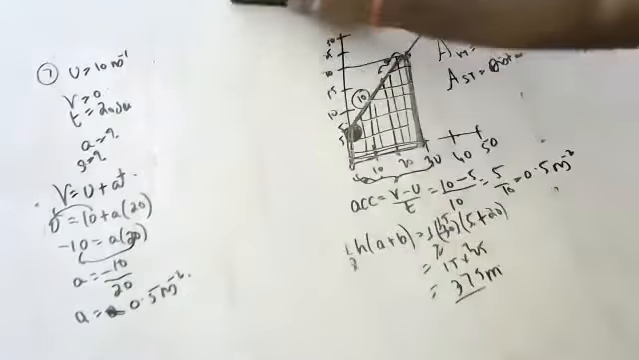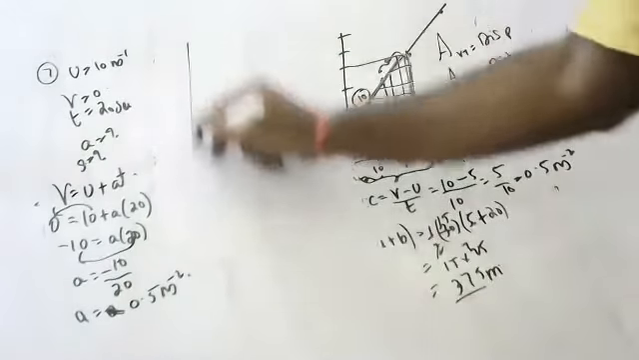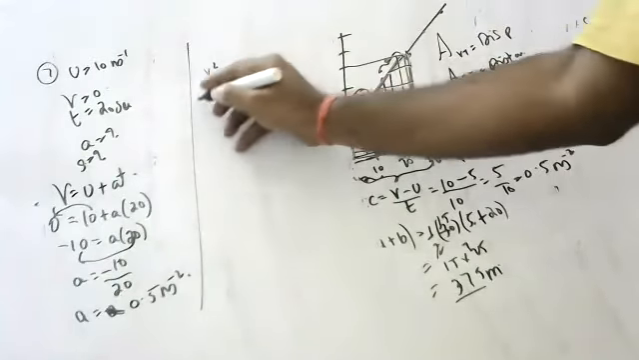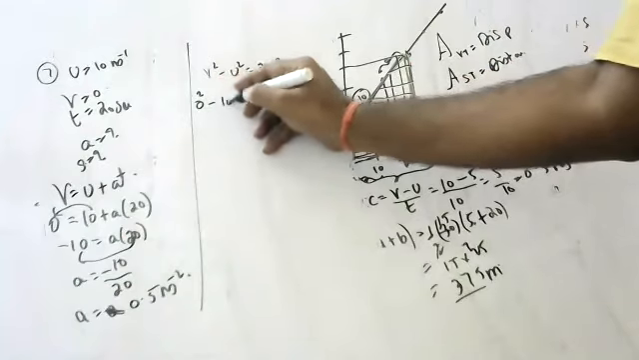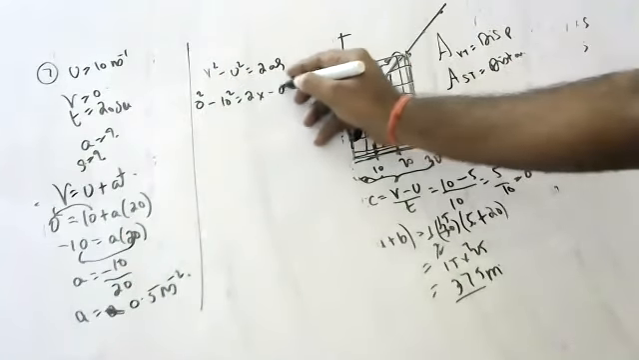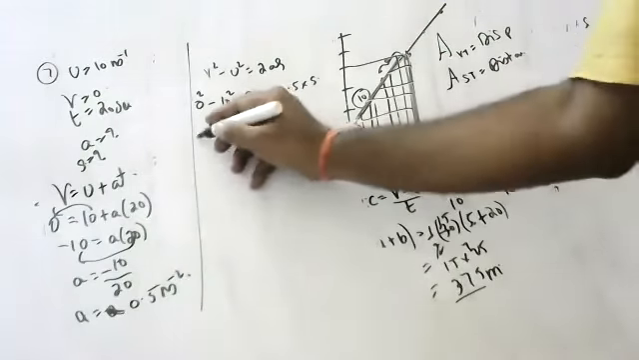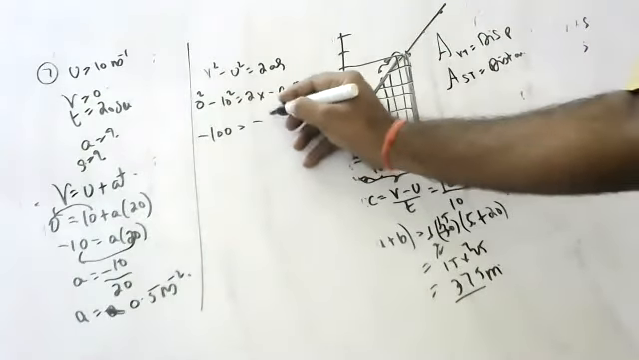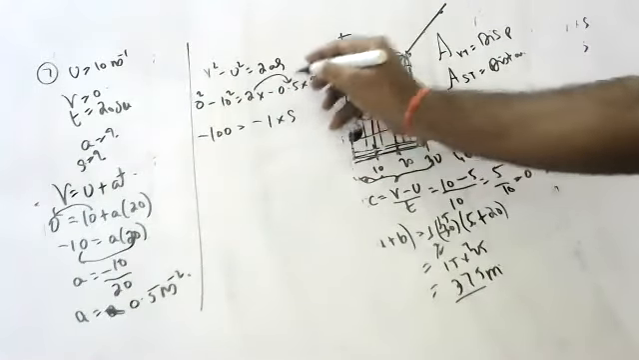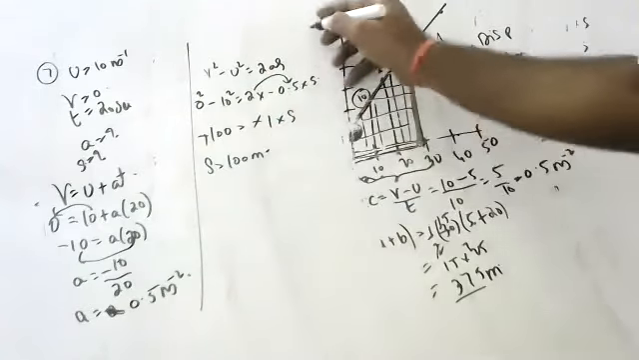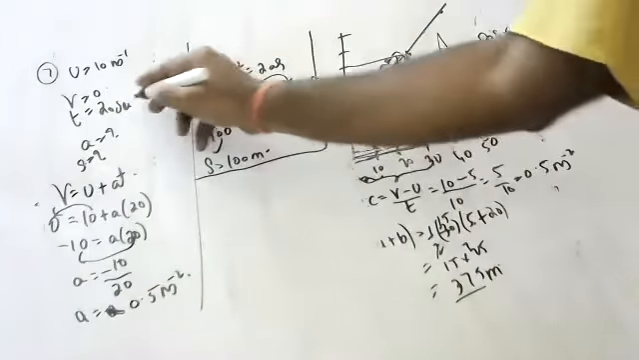I want distance. Can you tell me how to find distance? V square minus U square is equal to 2aS. Fantastic. 0 square minus 10 square is equal to 2 into minus 0.5 into S. Minus 100 is equal to minus 1 into S. Minus minus cancel. S is equal to 100 meters. It traveled 100 meters in 20 seconds.